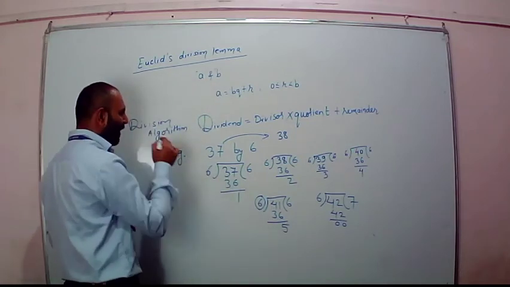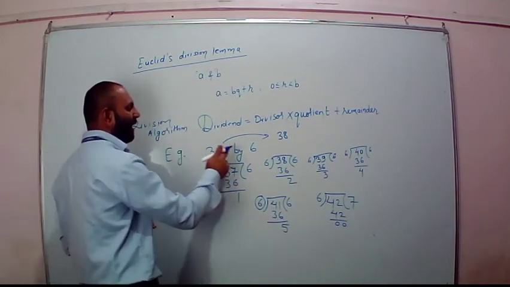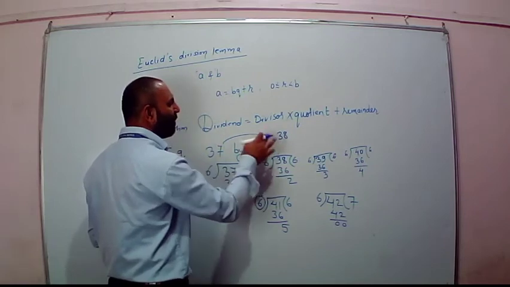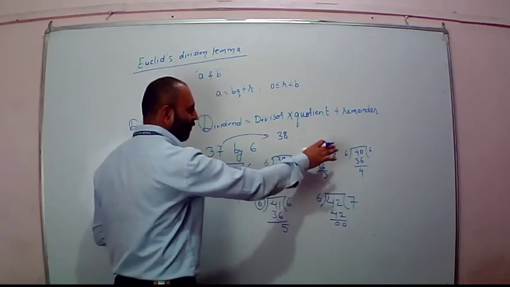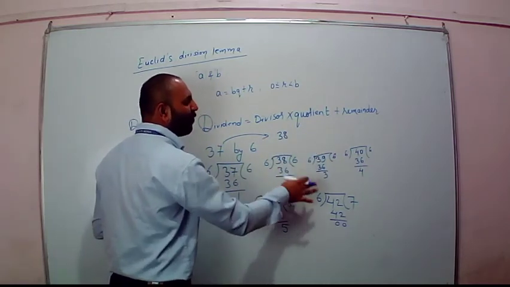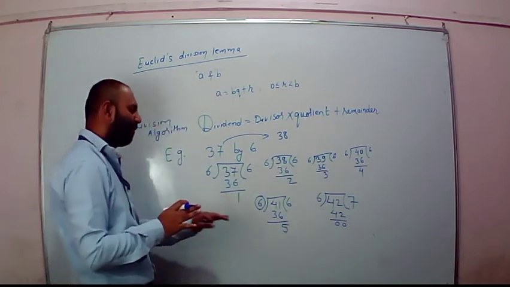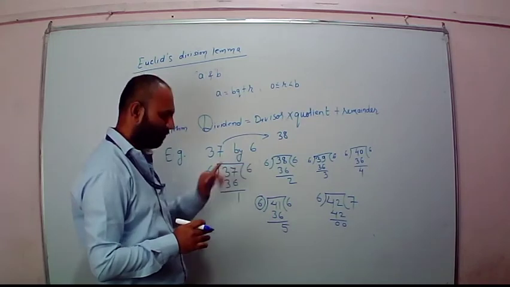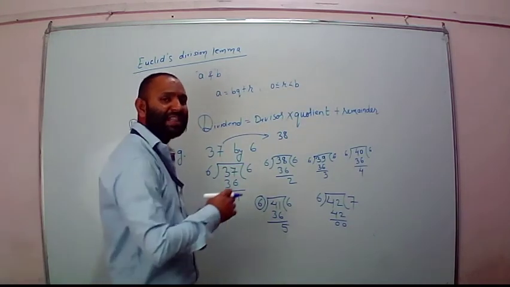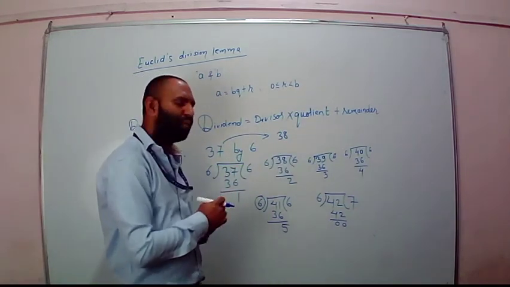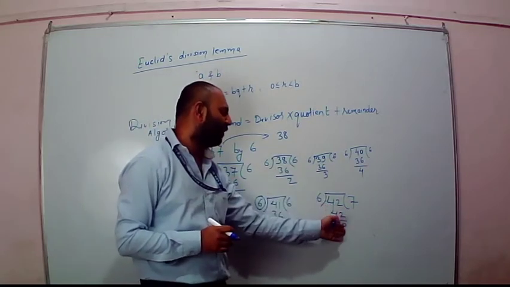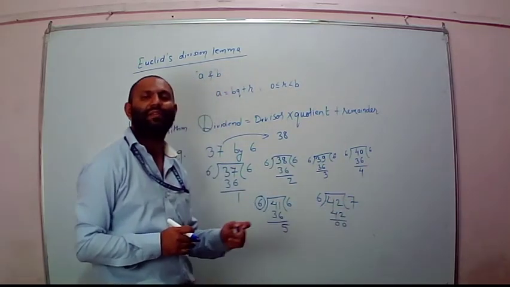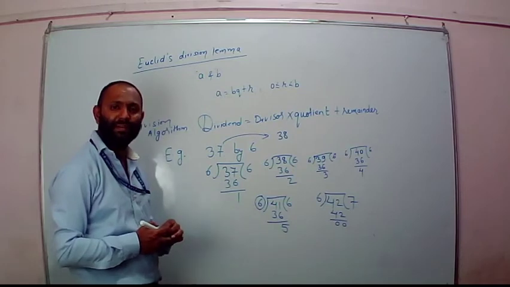So when I divided up till 41, the remainder was less than 6. But as I moved to 42, the remainder becomes 0 and the quotient comes out to be 7 because it was completely divisible.